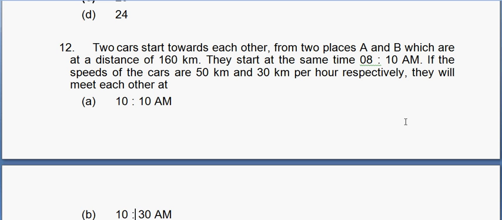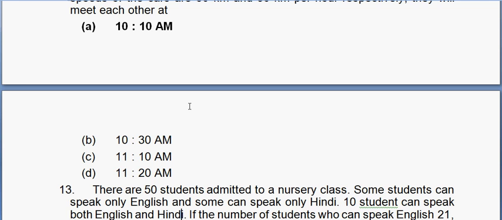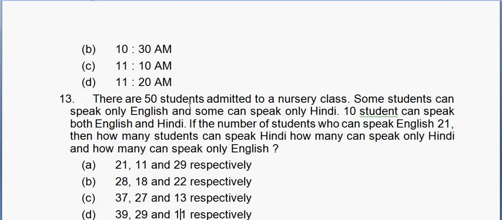Next question says 2 cars start together towards each other from place A and B, which are at a distance of 160. They start at 8:10. If their speeds are 50 and 30 per hour respectively, they will meet each other at? They are traveling in opposite directions, which means we would add their speeds. So 50 plus 30, 80. The total distance traveled has to be 160, so they would travel it in 2 hours, which means 2 hours after 8:10. So 10:10 a.m. they would meet each other.